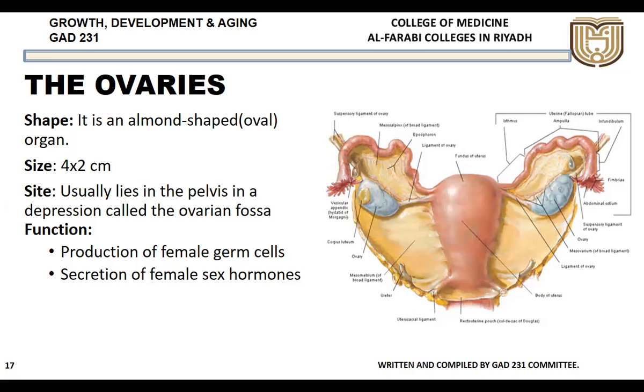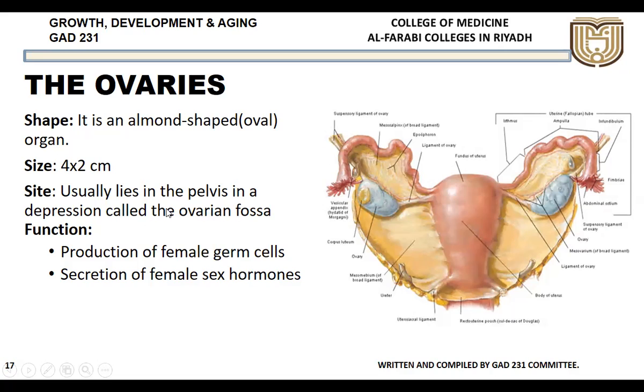Anatomically, the size is almost similar, 4 centimeters long and 2 centimeters wide, just the size of the testes. It is also almond or oval shaped, just like the testes. But this lies in the true pelvis, whereas in the male it lies outside in the scrotum. In the female, it sits in a depression called the ovarian fossa.